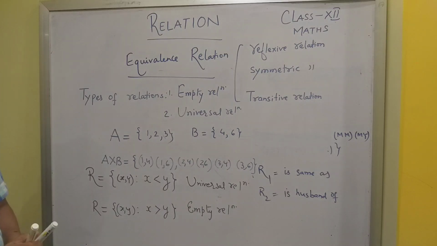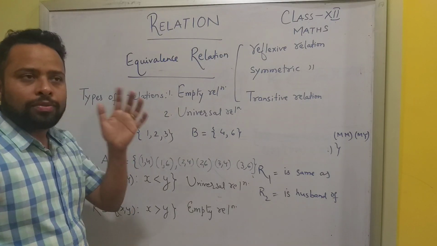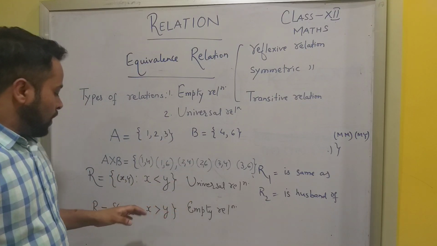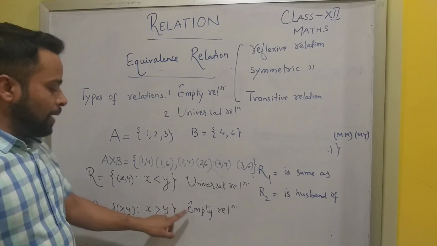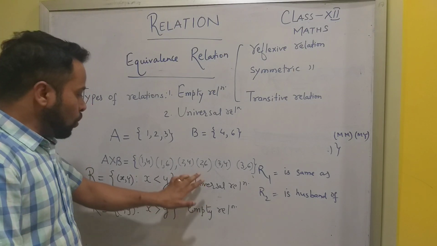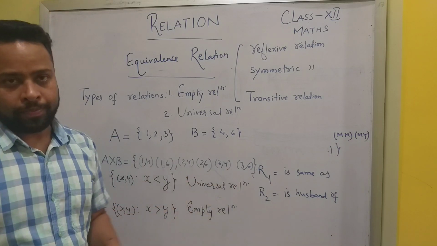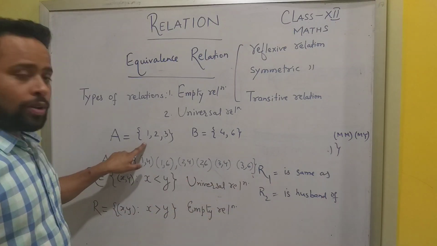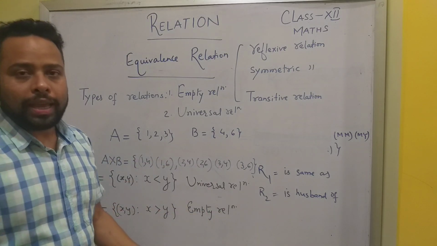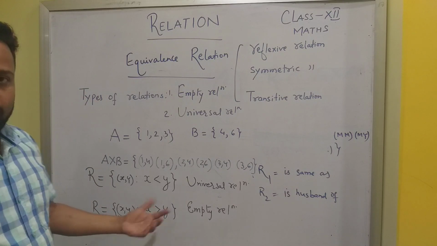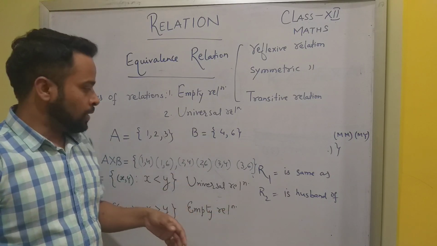So when we define the universal relation and the empty relation, we can write it this way: a relation R in a set A is called empty if no element of A is related to any element of B. If no element of A is related to any element of B, then such a relation is called an empty relation. And obviously that empty relation is only phi, the null set.